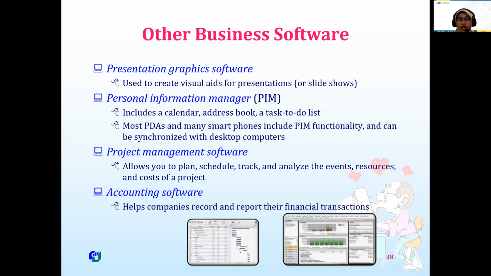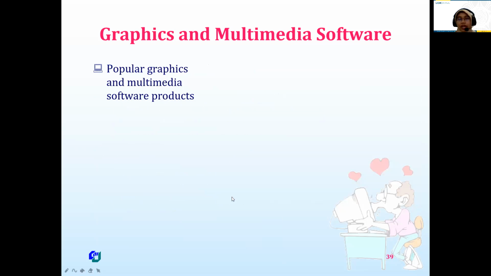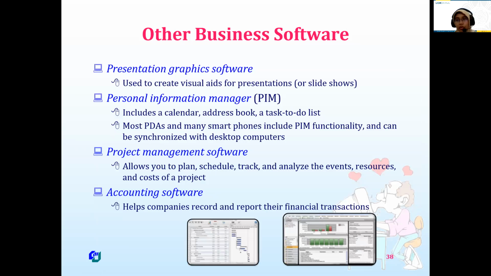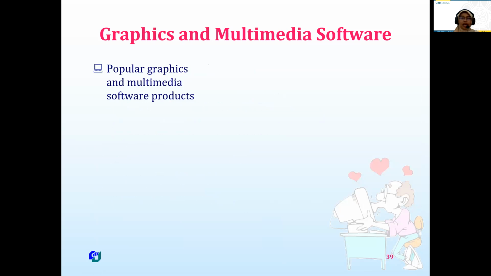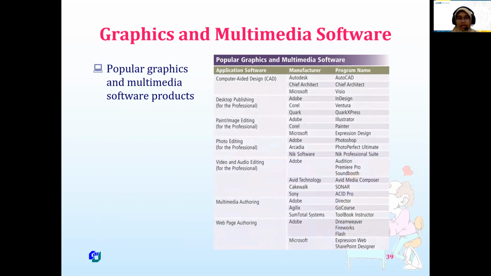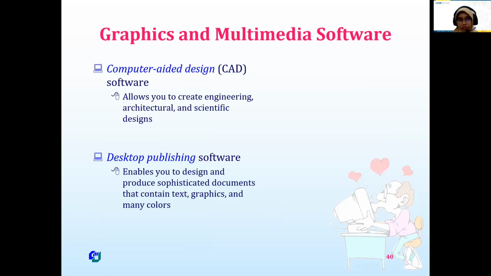And other business software, like presentation graphic software, personal information manager, project management software, accounting software. Maybe you know more about business software. And then graphic and multimedia software, like CAD, computer aided design. This is really for architect or engineering people. And then desktop publishing, it's related to graphic design, multimedia software, photo editing, and so many others.